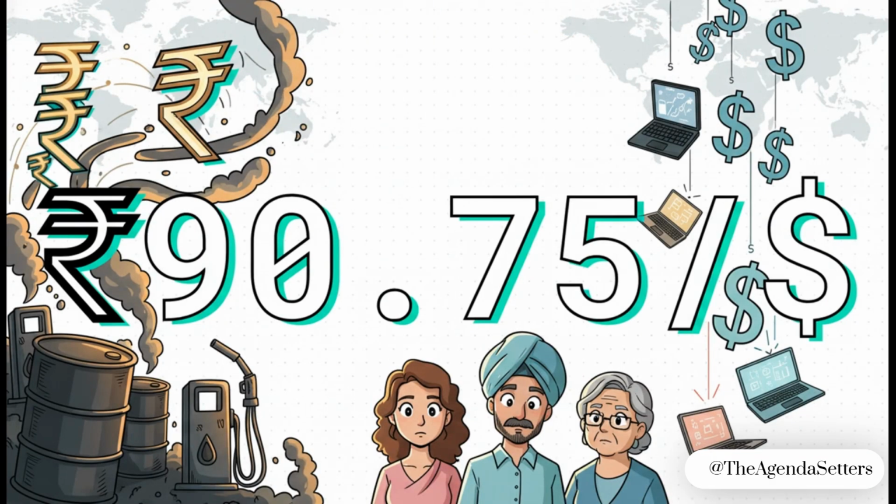We start with this stark number. The Indian rupee has hit an all-time low of 90.75 against the US dollar. Now, for your GS3 paper, you need to understand this isn't just a market statistic. A falling rupee has real-world consequences. It means our import bill gets bigger, it fuels inflation, and it affects the price of pretty much everything, from the fuel in your car to the electronics you buy.